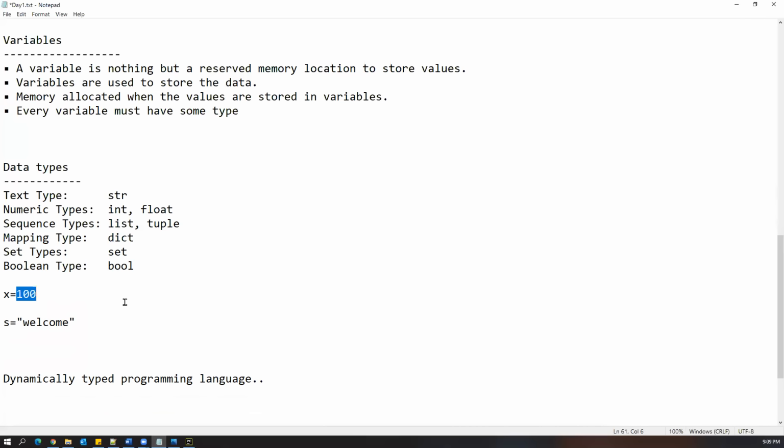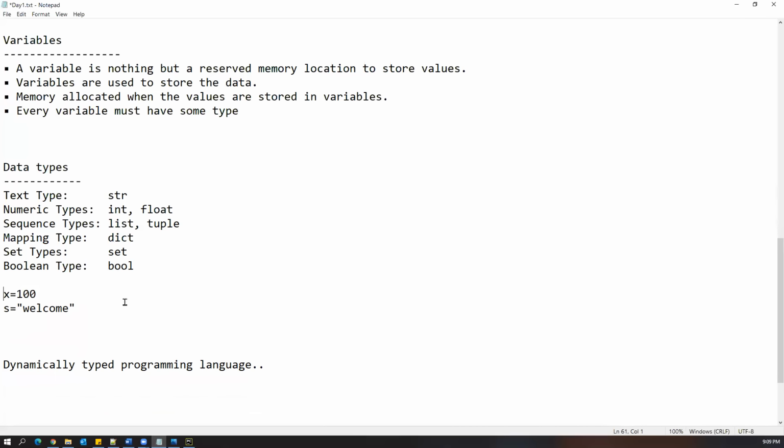And one more thing is there. What is that? Suppose x equal to 100 we put. So x is a number, right? Integer. Now after that, in the x also, I can put some different number. Or I can also put some string value. This is also allowed in Python. See, initially x is a number, but as soon as you change the value of x, automatically x will become a string. So this is also part of the dynamically typed programming language.